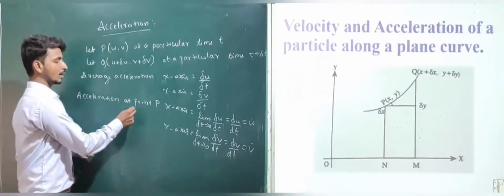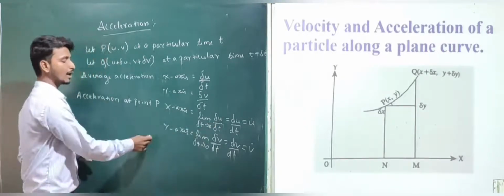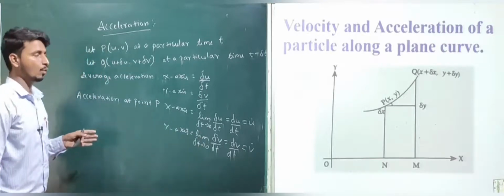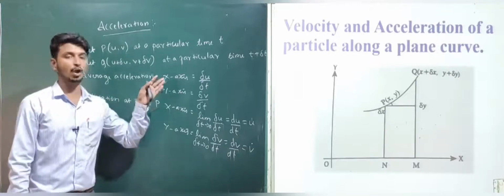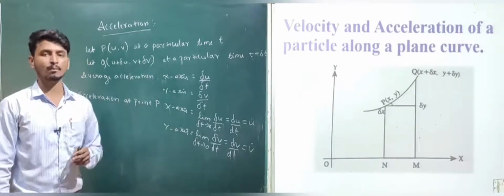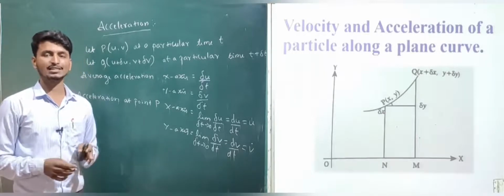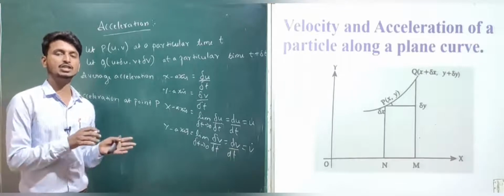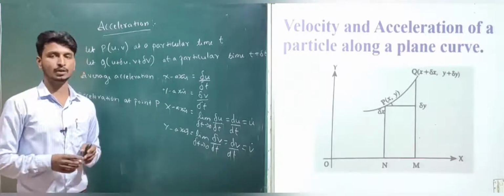Parallel to the x-axis it will be du divided by dt, and parallel to the y-axis dv divided by dt is the acceleration of a particle. This is about the velocity and acceleration of a particle along a plane curve. In the next video, we will study angular velocity and angular acceleration, radial and transverse velocities as well as acceleration, tangential and normal velocities as well as acceleration, and some problems on it.